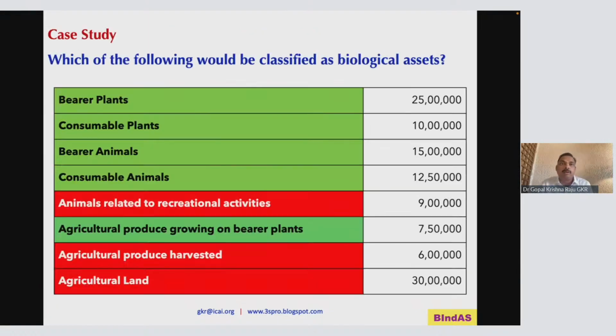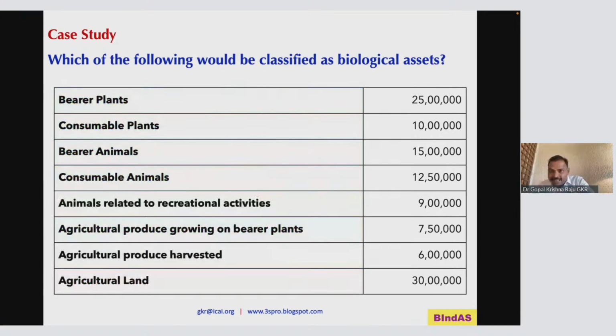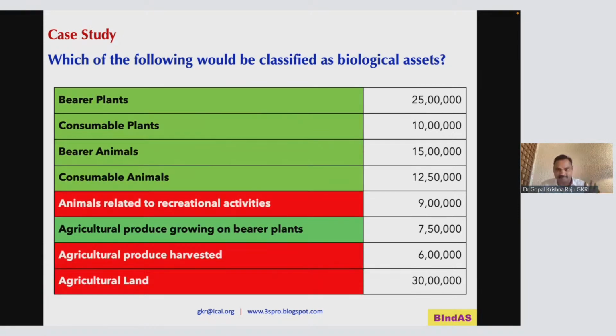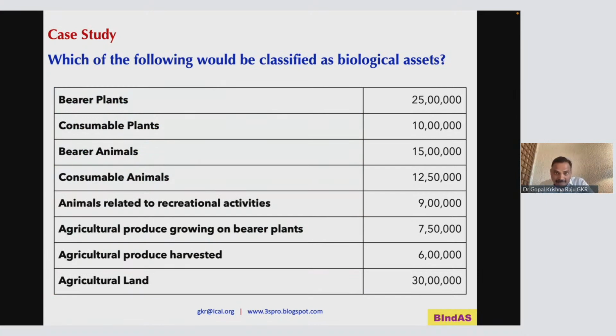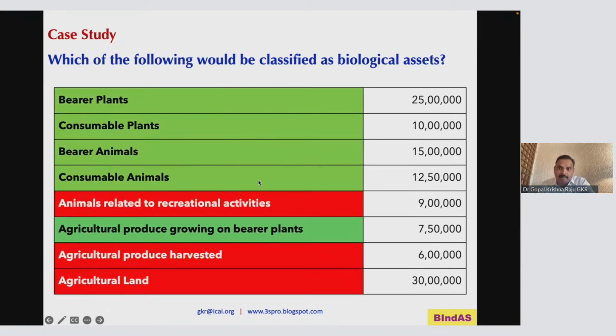Okay. There is also one case study. Which of the following would be classified as biological assets? Bearer plants, consumable plants, bearer animals, consumable animals, animals relating to recreational activities, agricultural produce growing on bearer plants, agricultural produce harvested, agricultural land. Of this, which is a biological asset? Will land be a biological asset? No, never. Agricultural produce harvested is not a biological asset. Once it is harvested, life is not there. You have to measure it at fair value, then it is inventory. Similarly, animals related to recreational activities are not biological assets, because that becomes your inventory. All others are biological.